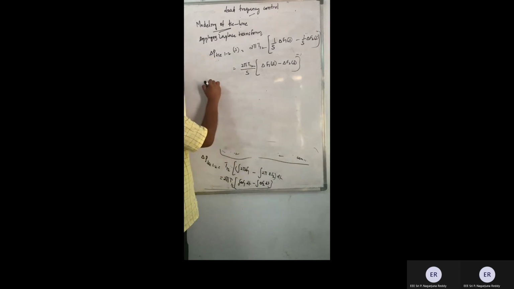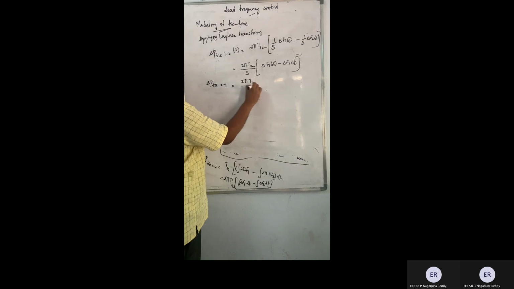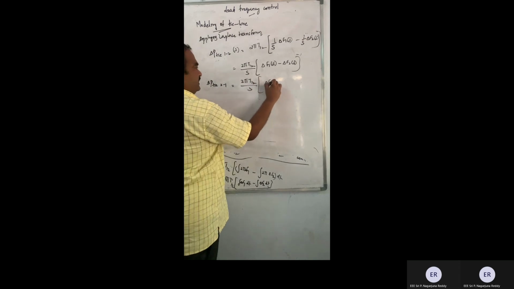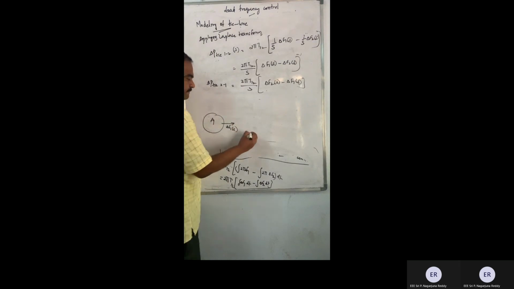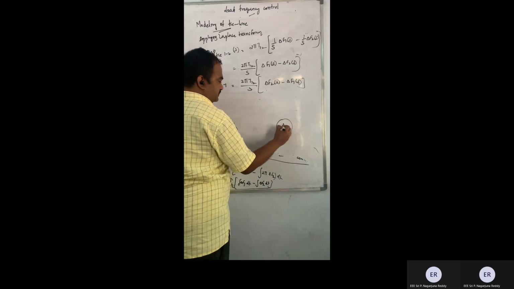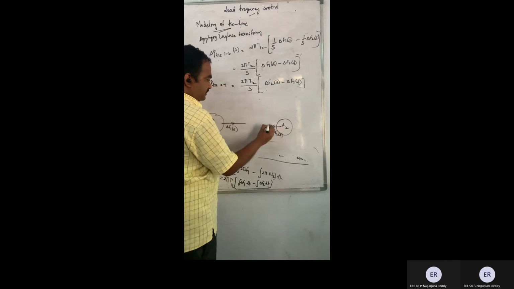Similarly, what is power transmitted from 2 to 1? What is the difference? Here what I will be getting is F2 minus F1. Literally speaking, both are the same. It's only a change in polarity, isn't it? So assuming that there is an area 1, this is giving my output as delta F1 of S, and there is an area 2, which is having an output of delta F2 of S. Both are to be summed up.